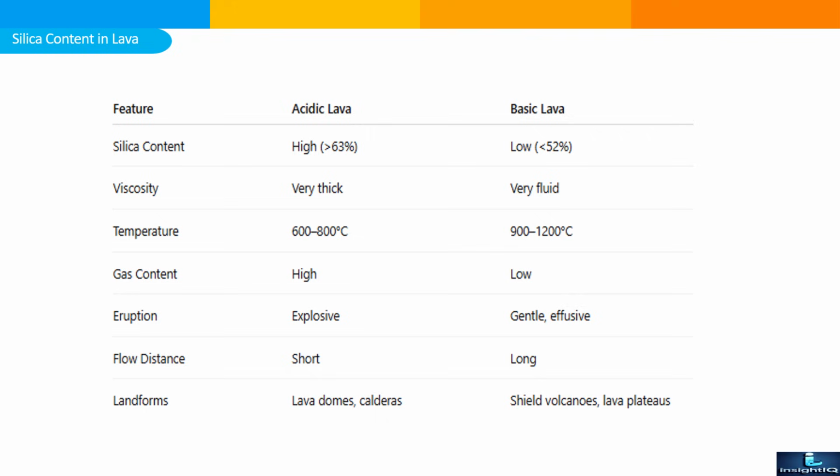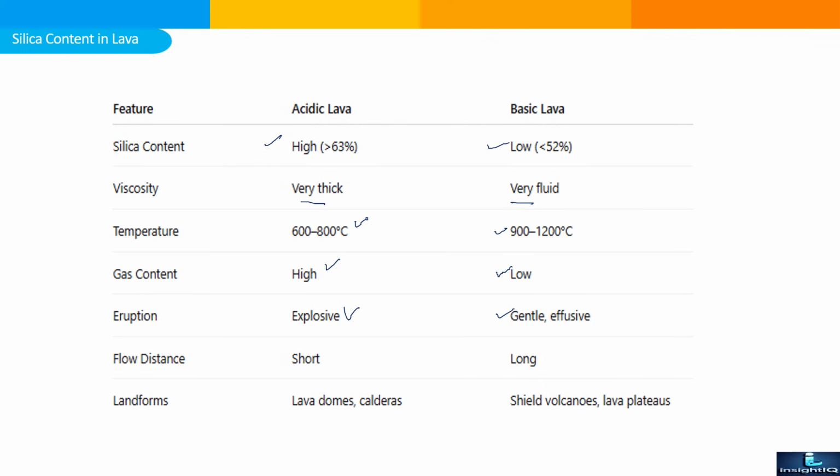So I converted acidic and basic lava characteristics into a simple form from the exam perspective. Silica content is high in acidic lava, low in basic lava. Viscosity very thick, very fluid. The temperature of acidic lava will be lower, basic lava higher. Gas content is high in acidic lava due to high silica content, and the gas can easily escape in the basic lava. Eruption style highly explosive, gentle and effusive type.